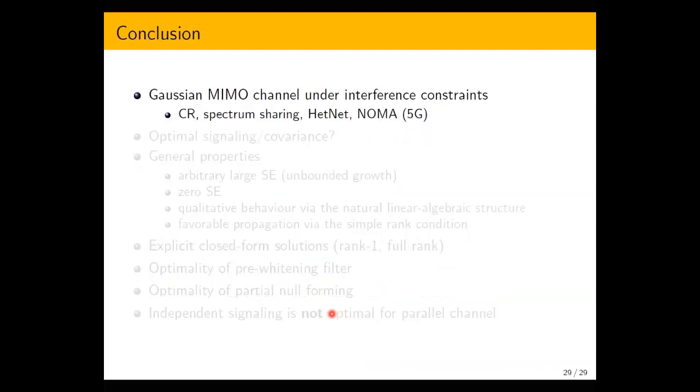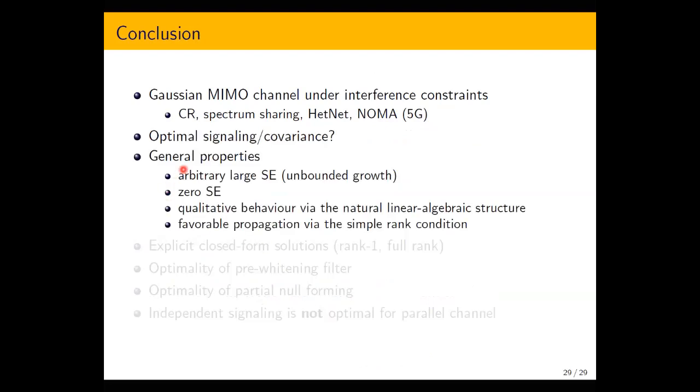Okay. So in conclusion, we have considered the Gaussian MIMO channel under interference constraints, which are important for cognitive radio, spectrum sharing, conventional cellular systems, heterogeneous networks, non-orthogonal multiple access, and so on. We address the issue of optimal signaling or the optimal covariance matrix at the transmitter. We studied general properties such as arbitrarily large spectral efficiency or unbounded growth with transmit power, and zero spectral efficiency when no spectrum sharing is possible at all.